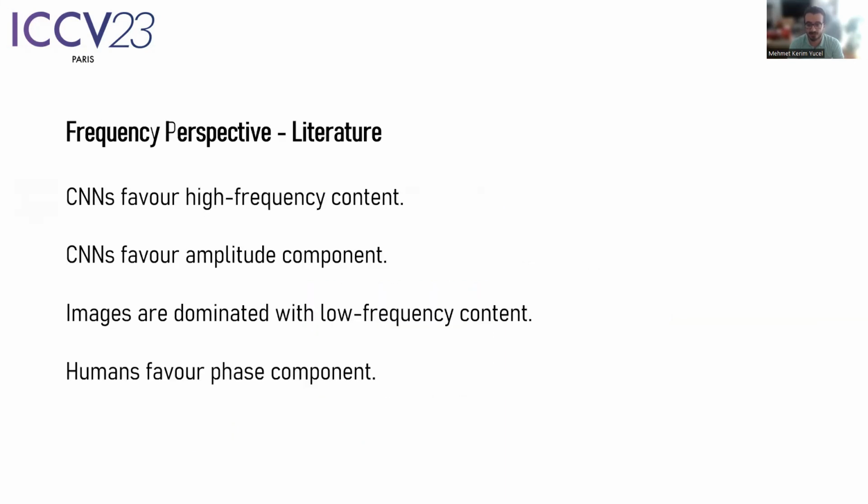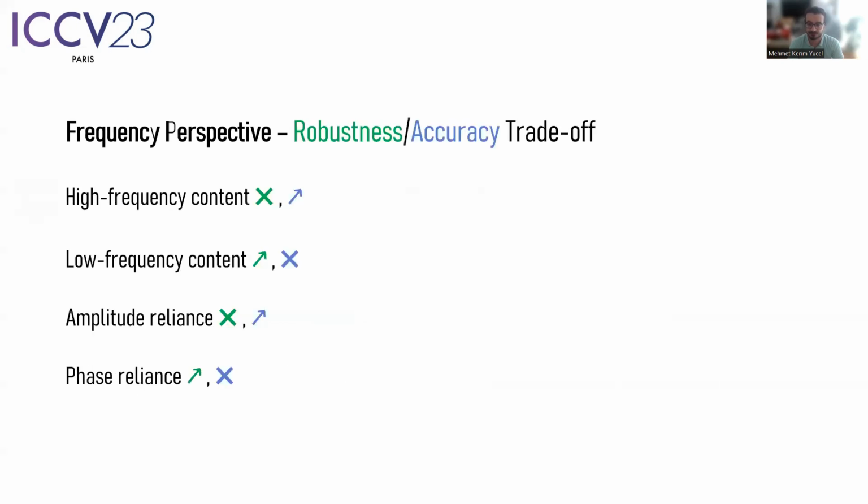From a frequency perspective, assuming image classification, the literature tells us that CNNs tend to favor high-frequency content of the data. Similarly, they overly rely on the amplitude component of the data. In contrast, images are dominated with low-frequency content, and we humans tend to favor the phase component of the data. Taking the robustness-accuracy trade-off from a frequency perspective, we can see that focusing on high or low frequency, or amplitude or phase components gives us either robust or accurate models.